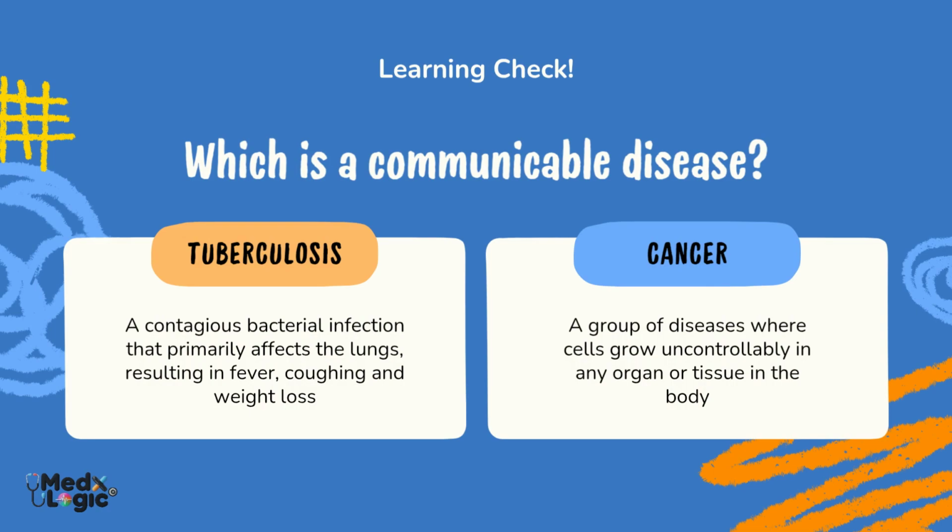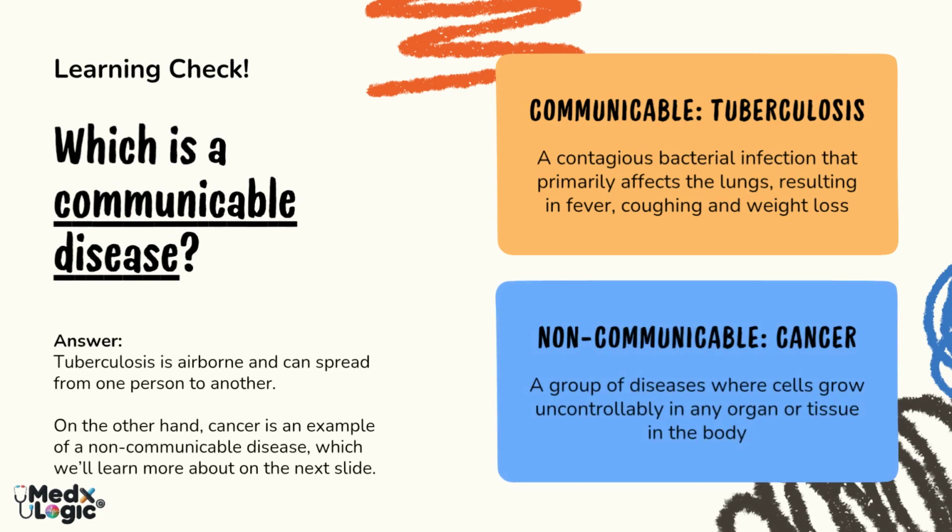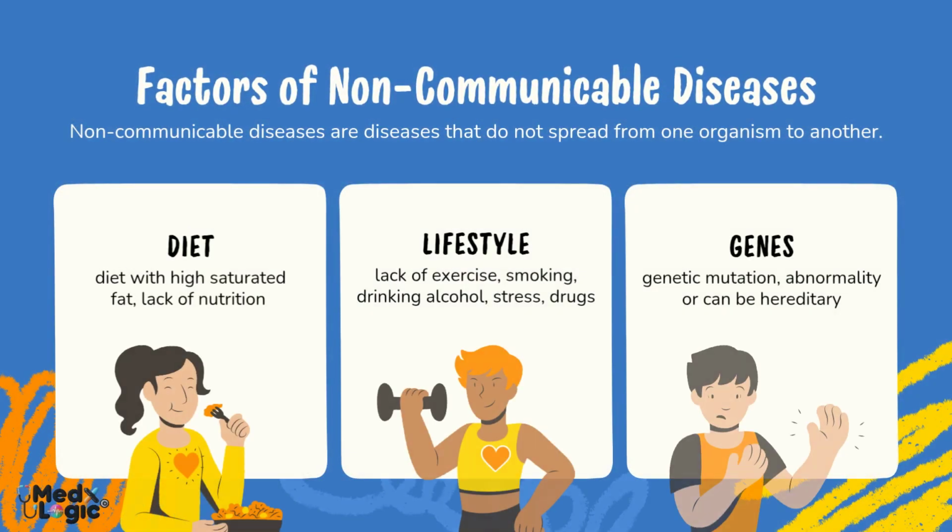Tuberculosis is a communicable disease because it spreads through the air from person to person. Cancer, however, is not communicable because it does not spread between individuals. Non-communicable diseases are diseases that do not spread from one person to another. They usually develop slowly and are mainly influenced by lifestyle, diet, and genetic factors.